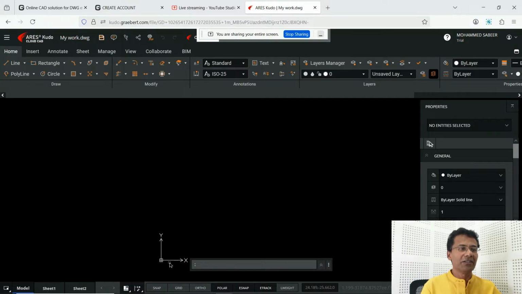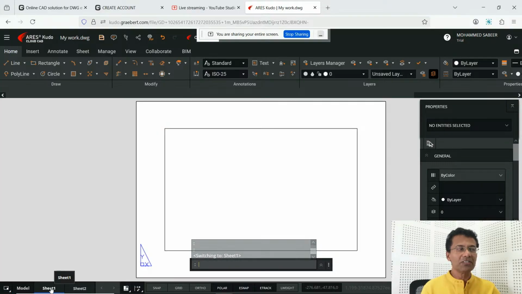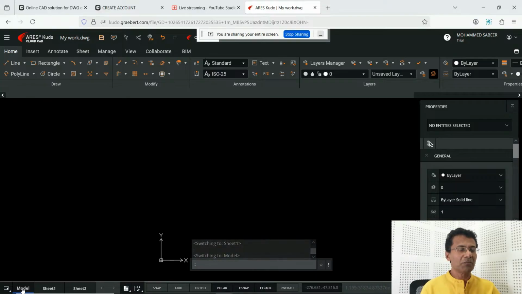Then here you can see in the bottom area of the workspace, you can see the command line, which is a common feature in almost all CAD software. Then you can see the UCS icon, which is the X and Y axis. Then you have the model tab, then sheet tab. Once you click on sheet, you will go to the layout automatically. You have sheet 1, sheet 2, etc. Then I'll come back to the model tab.